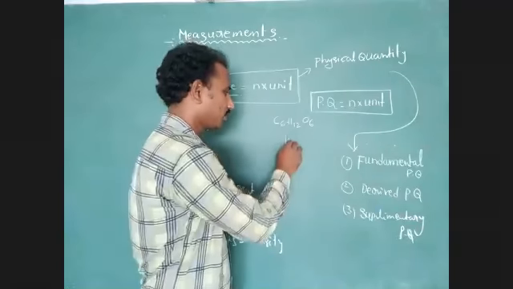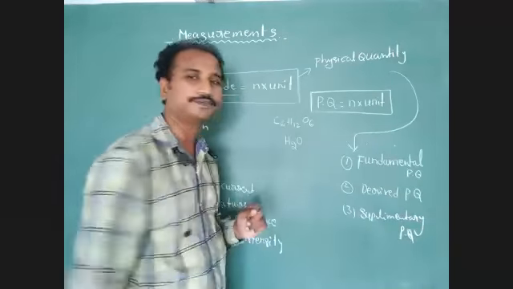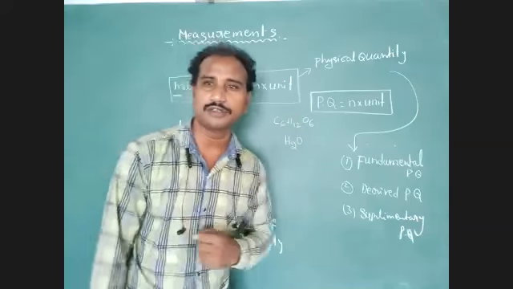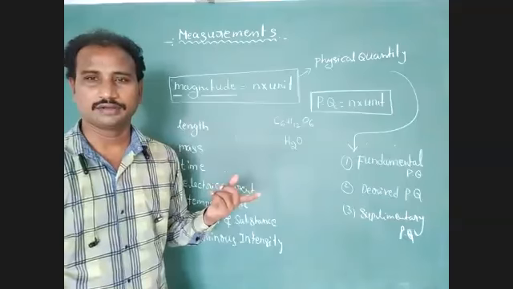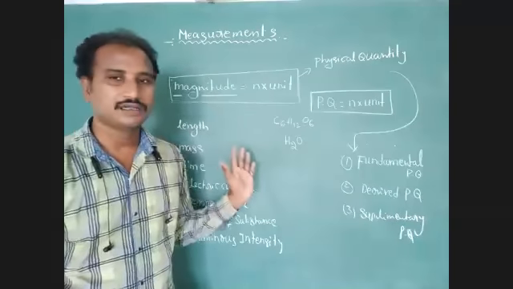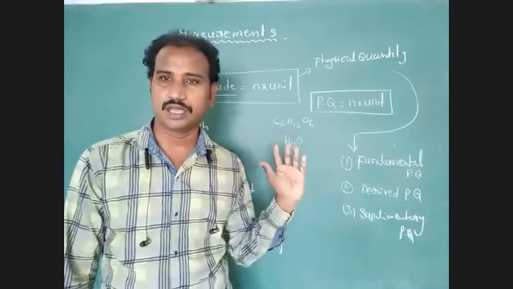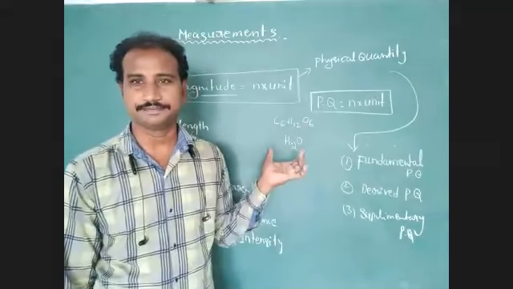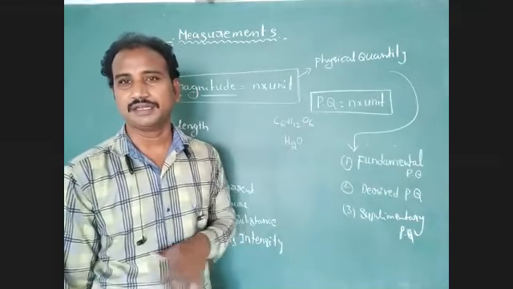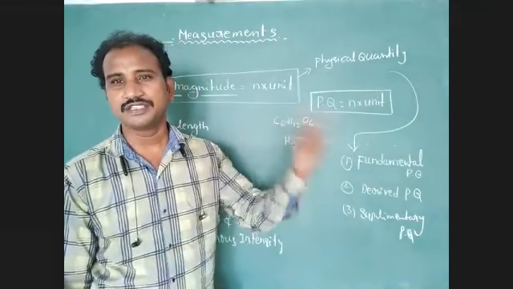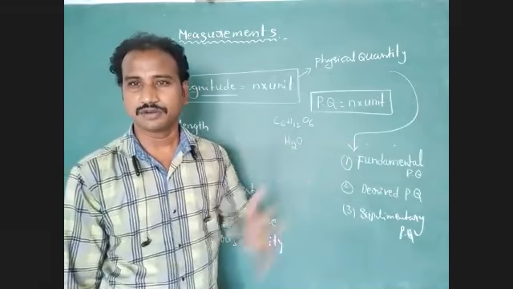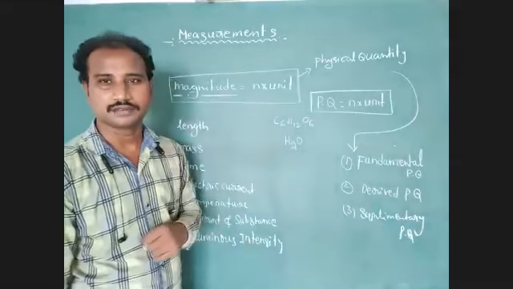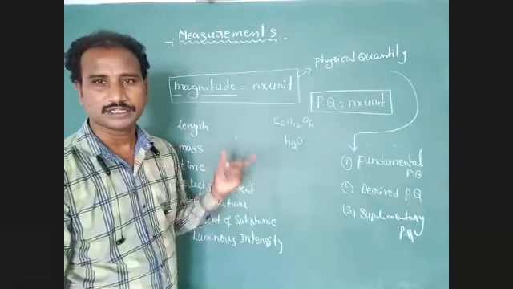For example, we represent water with symbols. What is the symbolic representation of water? H2O. How many hydrogens are there? 2 hydrogens. How many oxygens? 1 oxygen. We explain chemical compounds with the help of these symbols. Same as that, we want to explain physical concepts and physics formulas, so we have to express them with the help of symbols.